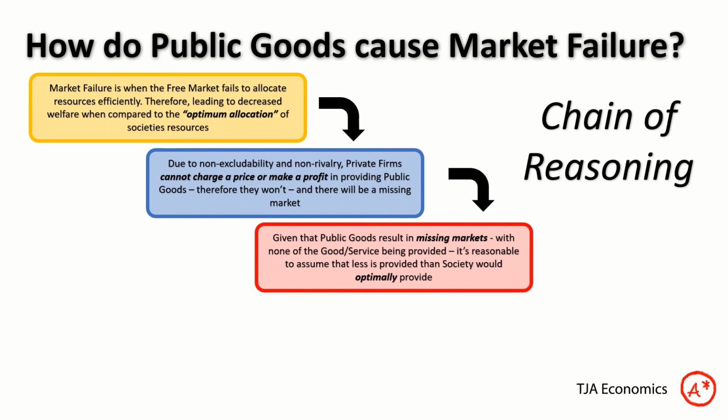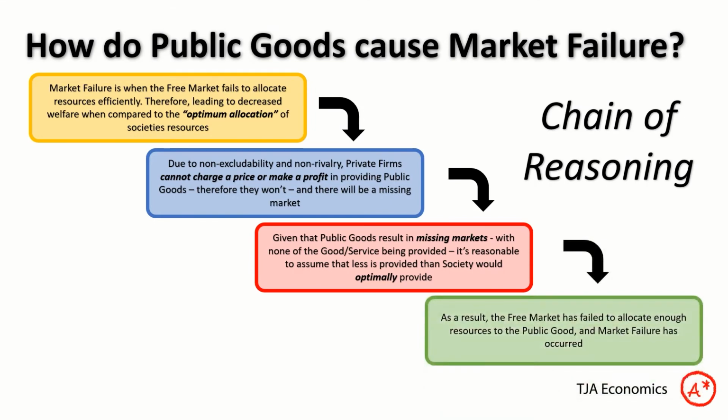Given that public goods result in missing markets, with none of the good or service being provided, it's reasonable to assume that less is being provided than society would optimally provide. As a result, the free market has failed to allocate enough resources to the public good, and market failure has occurred. It's quite a simple chain of reasoning, but as you can see, it's quite technical. It involves talking about profit incentives, it involves talking about excludability and rivalry, the free rider problem. It's quite technical, but if you can master it, it looks pretty good.